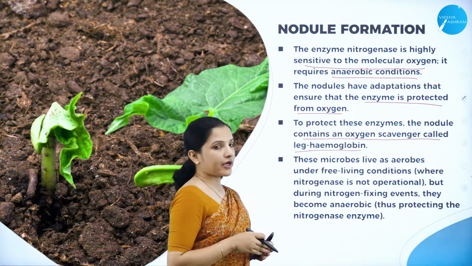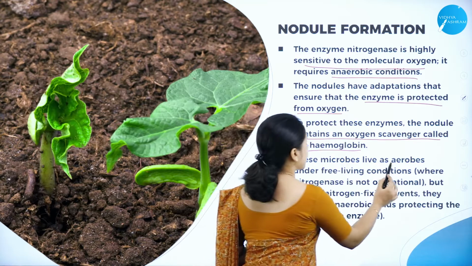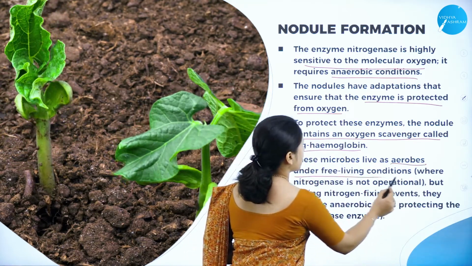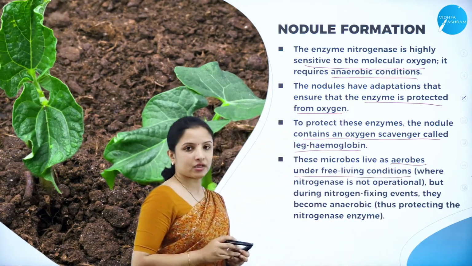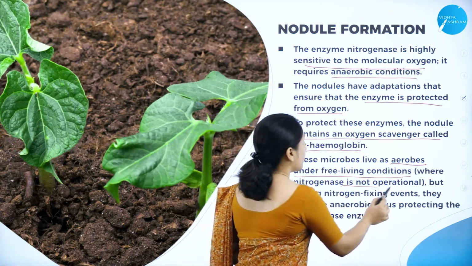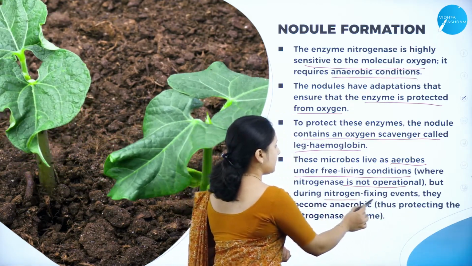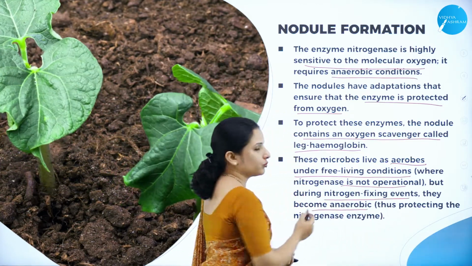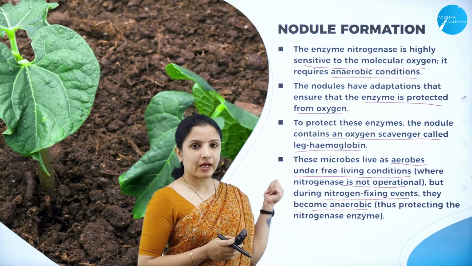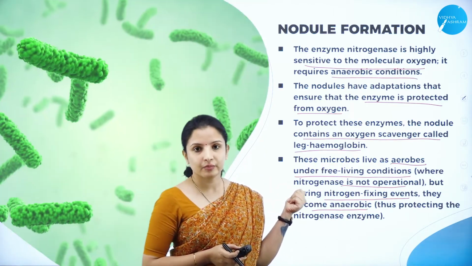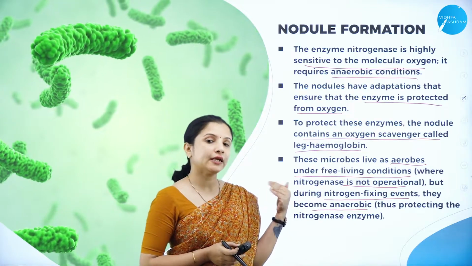These microbes live as aerobes under free living condition where nitrogenase is not operational. But during nitrogen fixing events, they become anaerobic. These are aerobic bacteria. Rhizobium and all are aerobic bacteria, so they need oxygen.